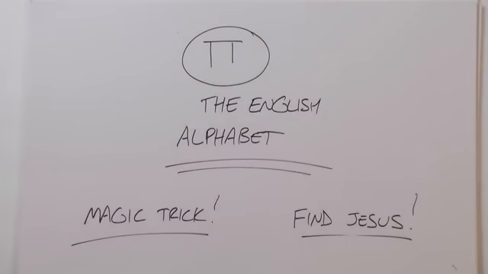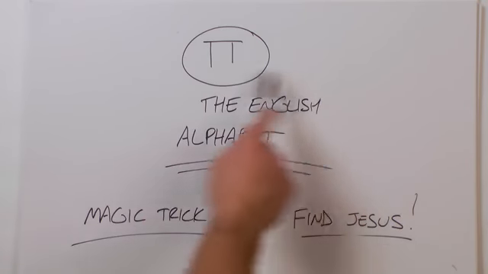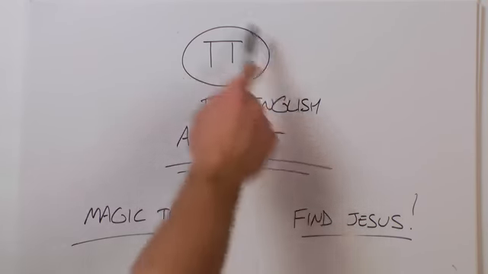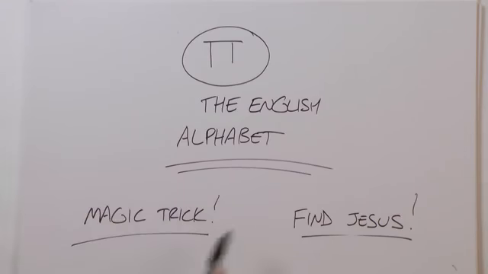Hey, my name is Marty Leeds, and today we're going to take a look at the English alphabet and its relationship to pi. I'm also going to perform a magic trick, and I'm also going to find Jesus.